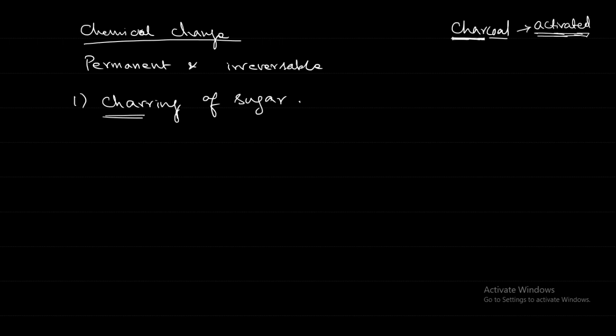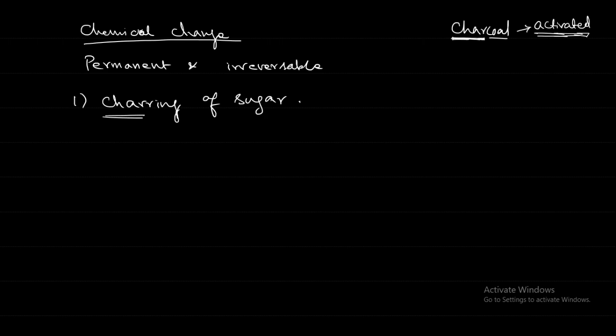So charring of sugar: when you take the sugar commonly used at home and heat it over a china dish, you can do that in a metal dish also. But what is going to happen? Slowly, if there is some moisture, first it will become brownish, like sweet candy, a brown sticky thing.